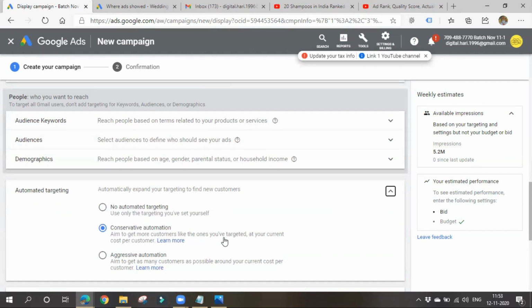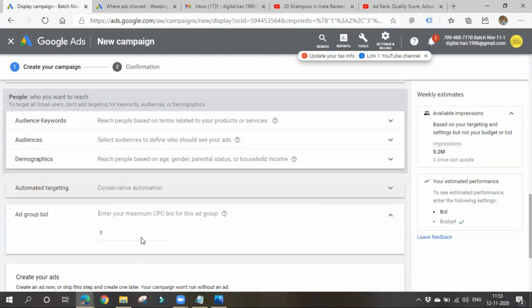Aim to get more customers. Aggressive automation means your ad will reach a huge amount of people around your current cost per customer. Again, the cost will increase anyhow. If you are getting too many impressions, which means you may get too many clicks, then which may result in too much money spent again.